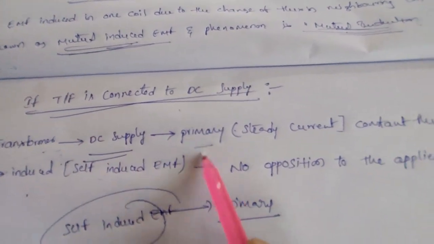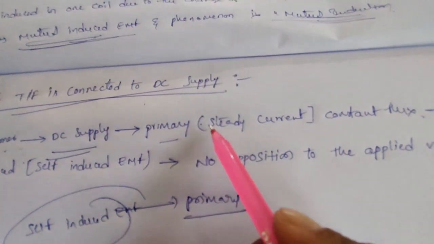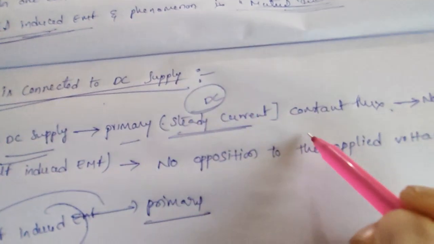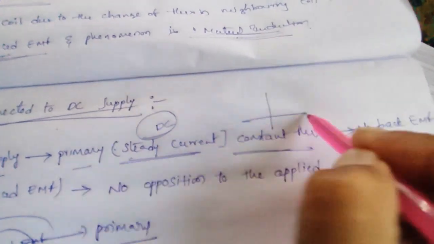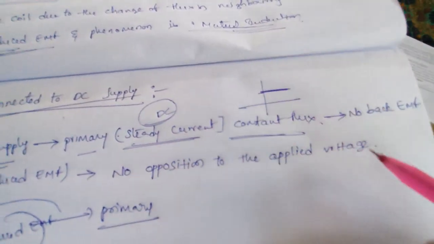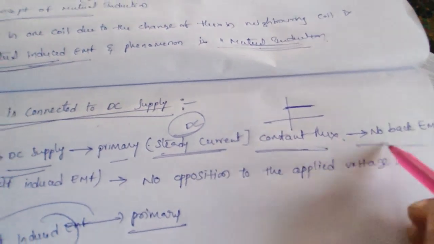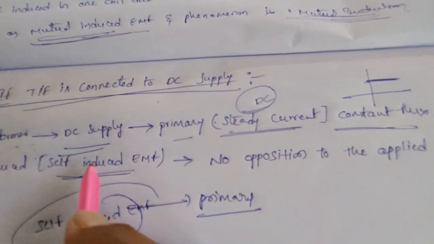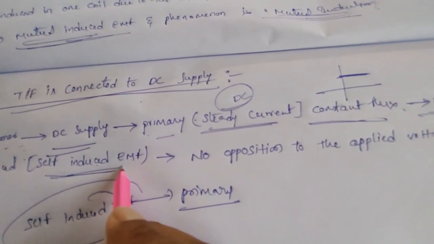The primary winding will draw steady DC current only, which gives constant flux.